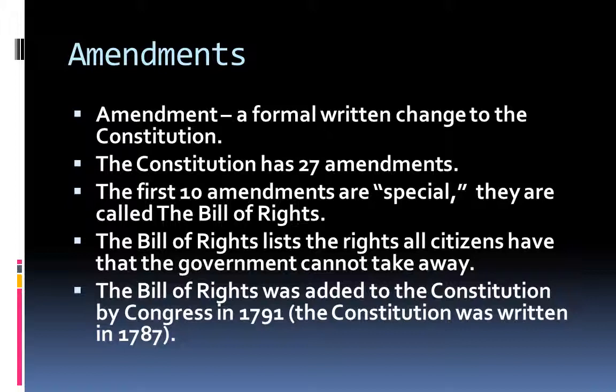Amendments. Amendment, a formal written change to the Constitution. The Constitution has 27 amendments. The first 10 amendments are special. They are called the Bill of Rights. The Bill of Rights lists all rights citizens have that the government cannot take away.